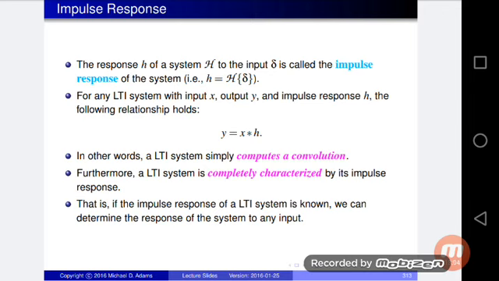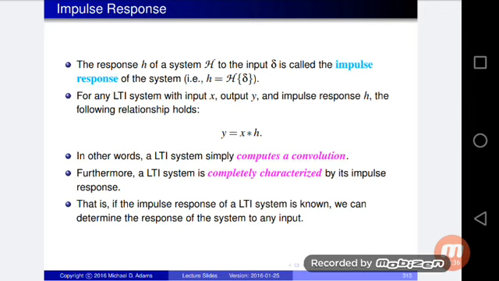So this is the relationship between input, output and impulse response. In other words, an LTI system simply computes a convolution.